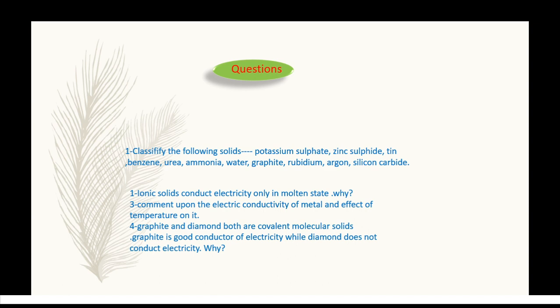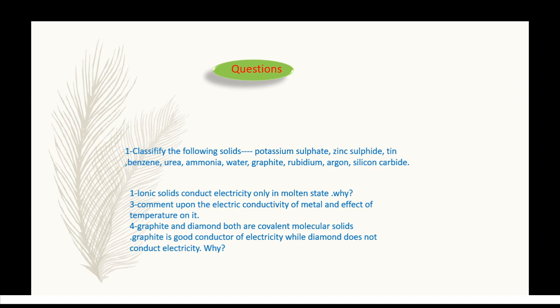So, the mobility of electrons decreases, so electrical conductivity decreases on increasing temperature. Now, come for the last question, which is also very important.